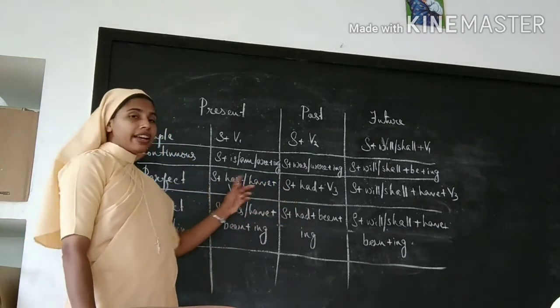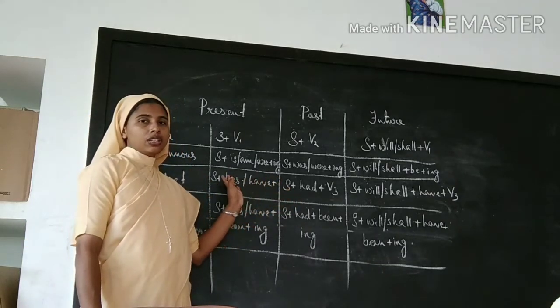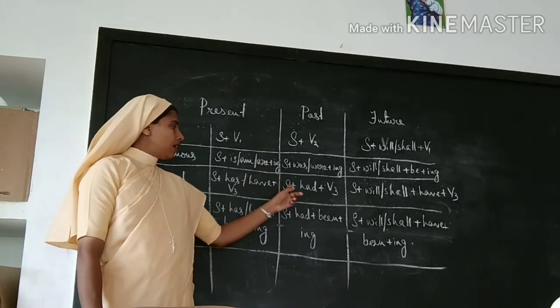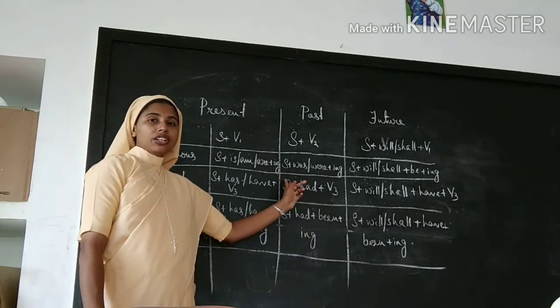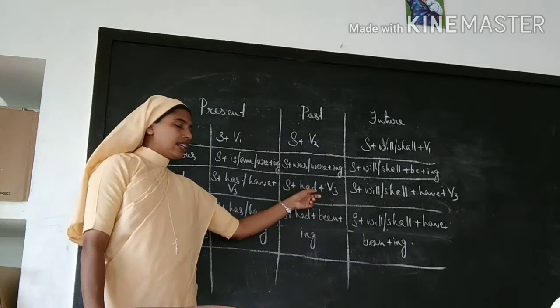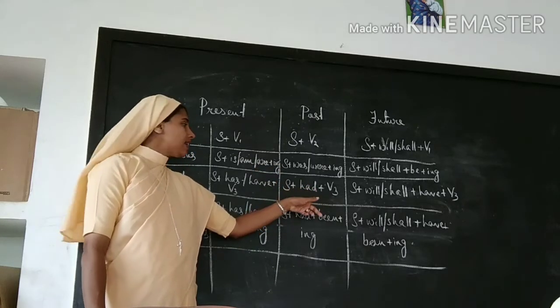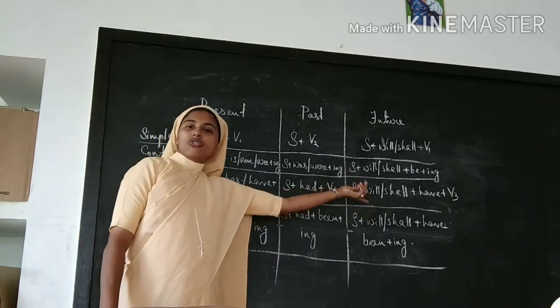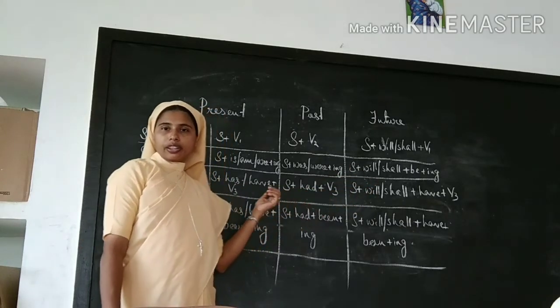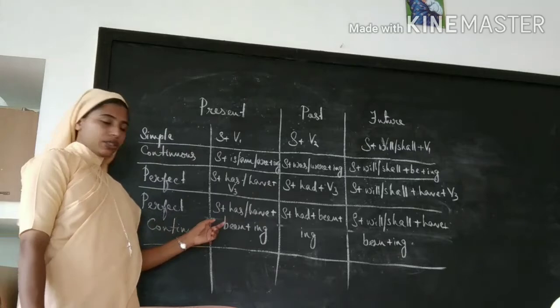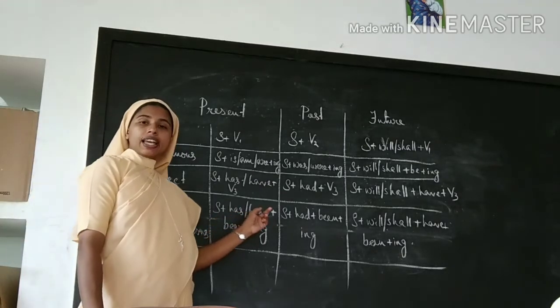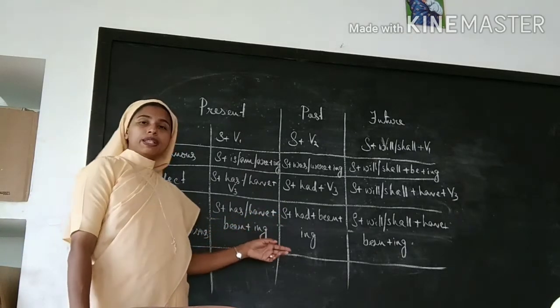So she has written, she has studied, and in past perfect, she had, the verb has to be taken in its past form. She had studied, they had studied. Future: she will have studied. Again, perfect continuous tense: subject plus has or have plus been plus ing.